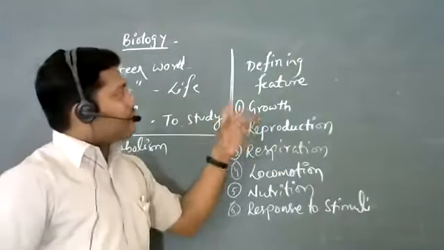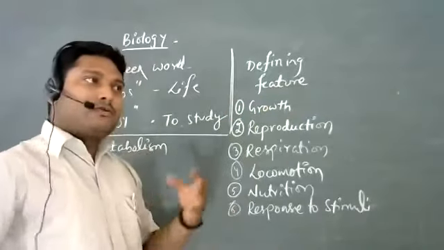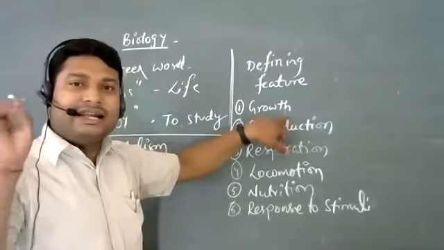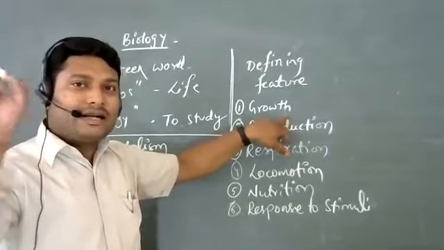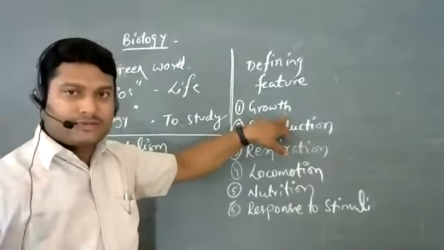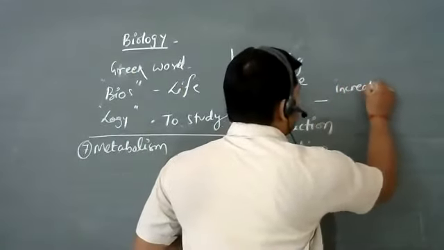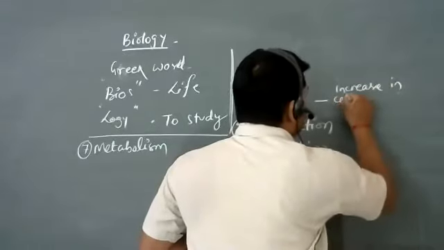So we said that growth is a defining feature. Now growth typically means the increase in cell number and cell size, or the mass of the organism.